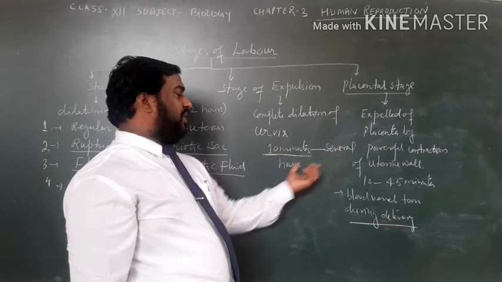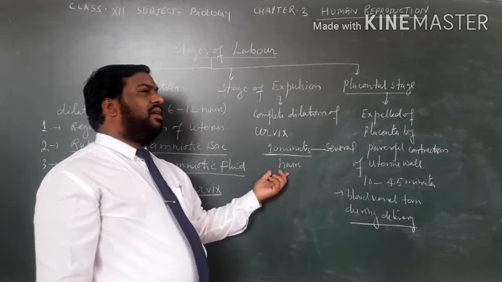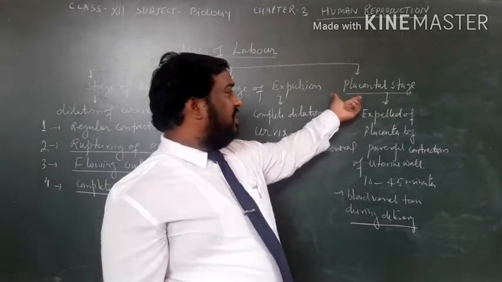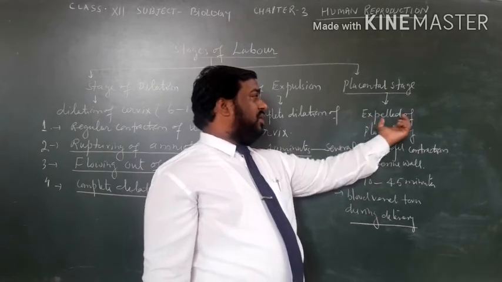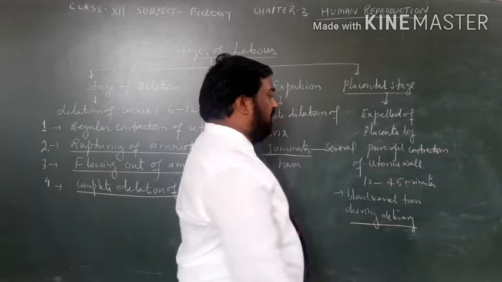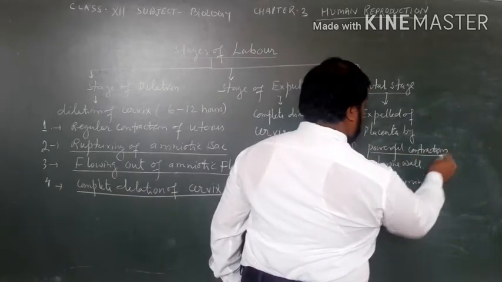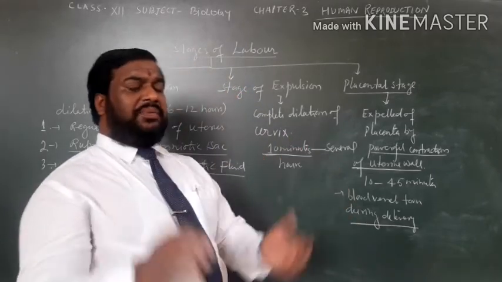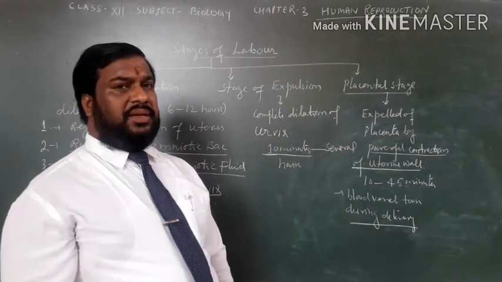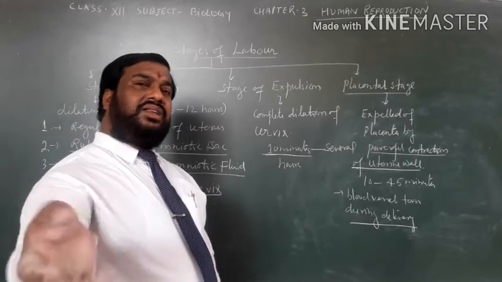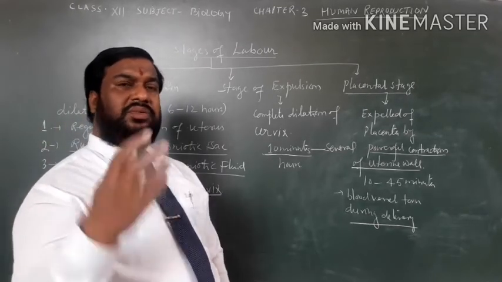to several hours. And last is the placental stage, the expulsion of the placenta. Why? Powerful contraction of the uterine wall: after the birth of the baby, the placenta is also removed from the uterus.